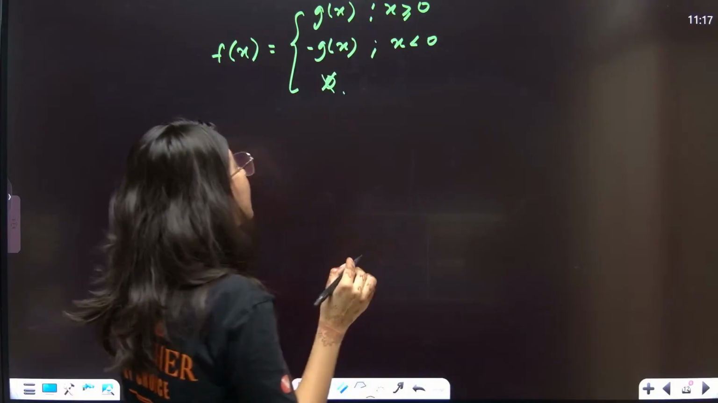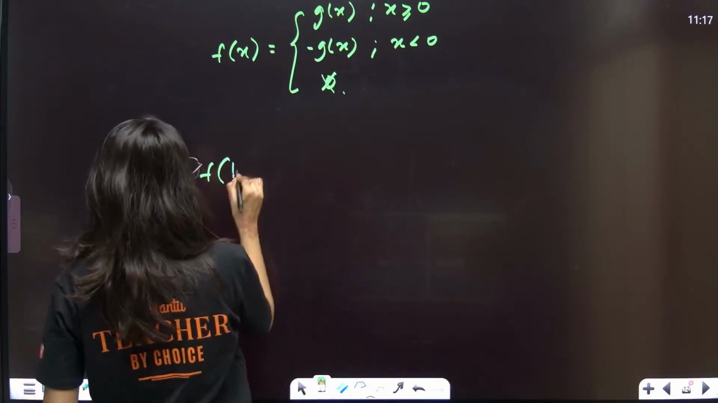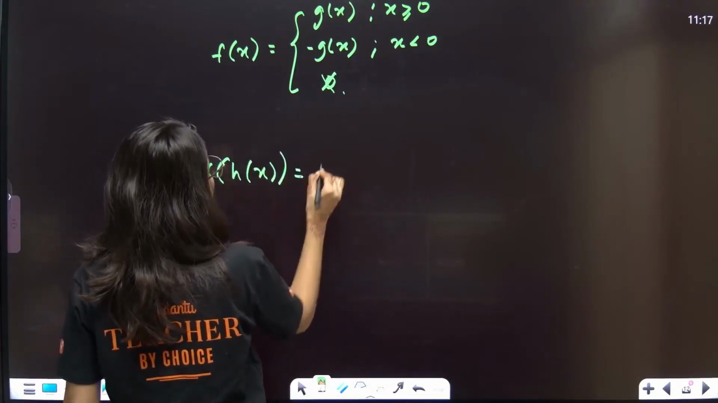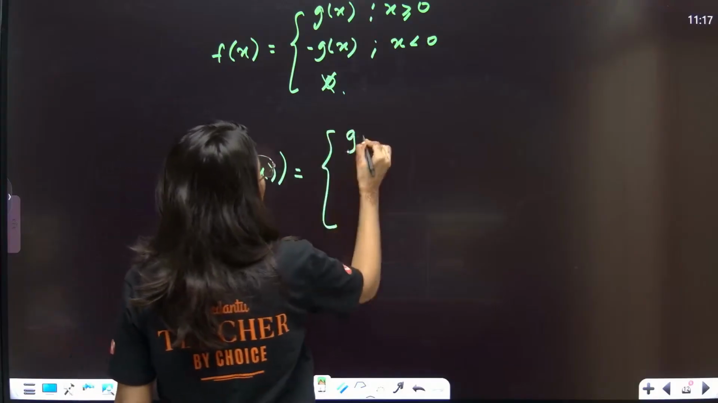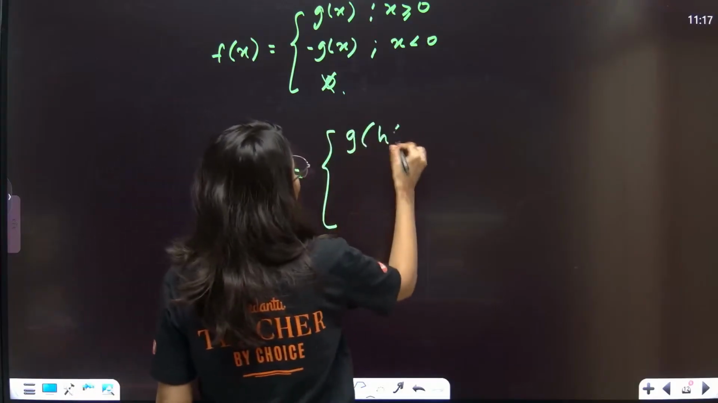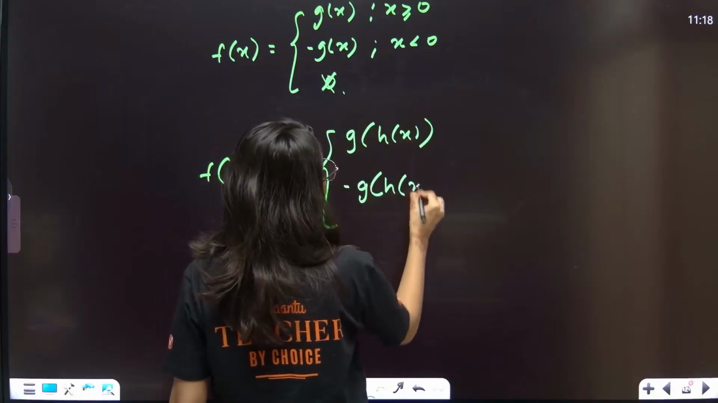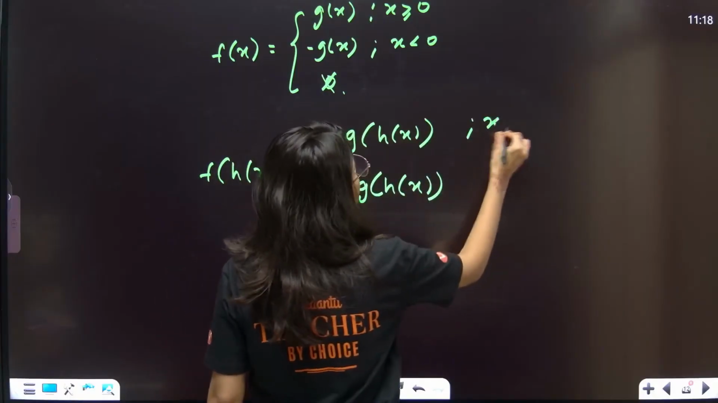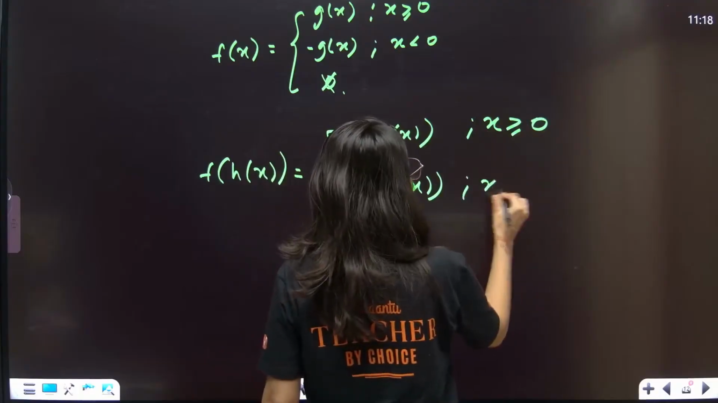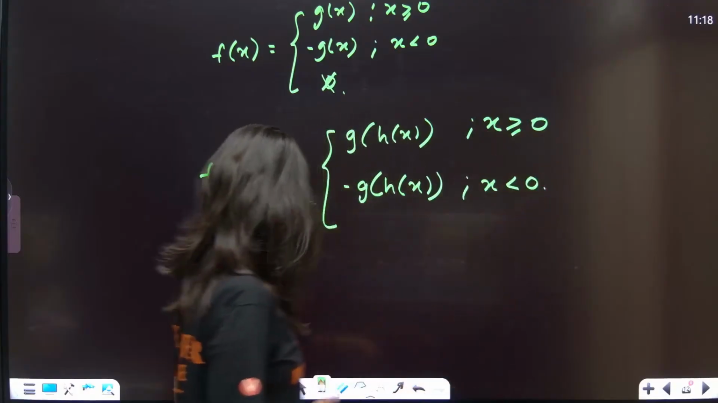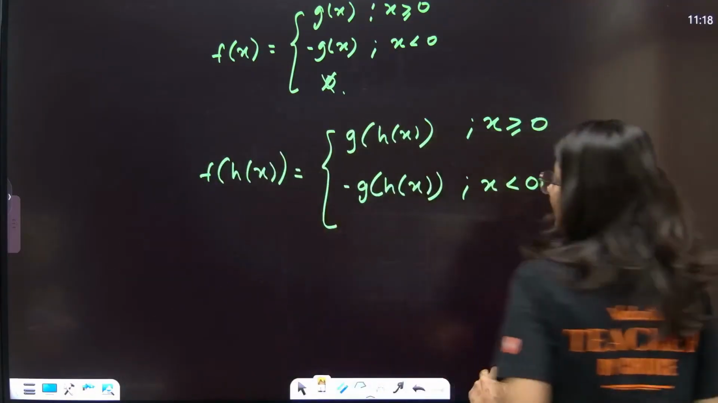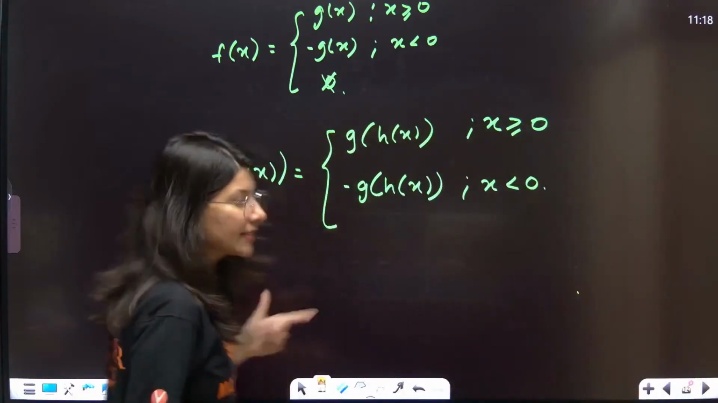Okay, this is f(x). Now f of h of x, everybody. So this is g of h of x, and this is minus g of h of x, for x greater than or equal to 0 and x less than 0 respectively. Alright. Now continuity, we'll check the continuity at x equals 0.